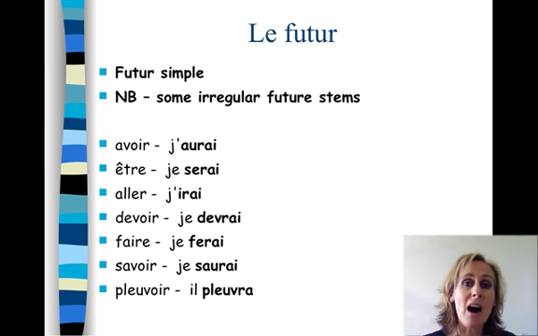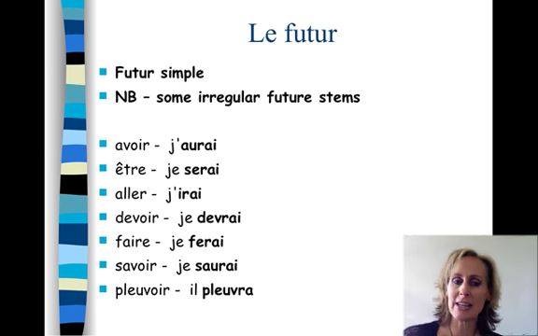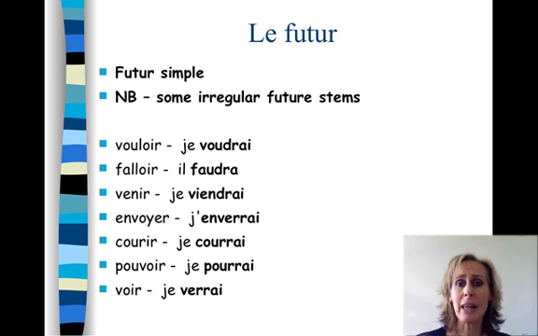Aller, the future stem is IR, then we add the future endings. J'irai. Devoir, the future stem is DEVR, je devrai. Faire, the future stem is FER, je ferai. Savoir, the future stem is SAUR, and then we add the endings, je saurai. Pleuvoir, the future stem is PLEUVR, and then we add the endings, il pleuvra. And some more. Vouloir, VOUDR, je voudrai. Falloir, FAUDR, il faudra.